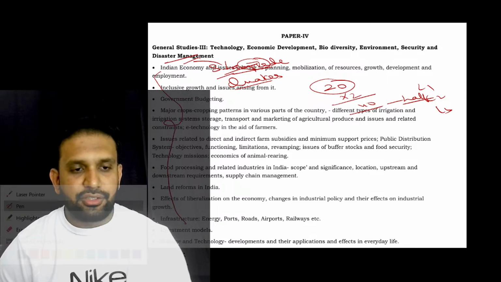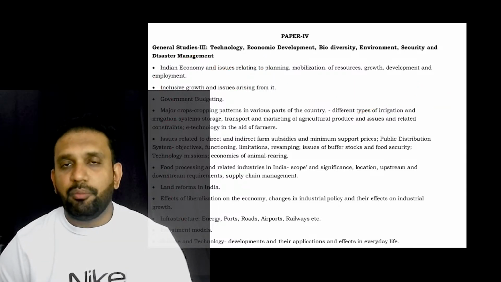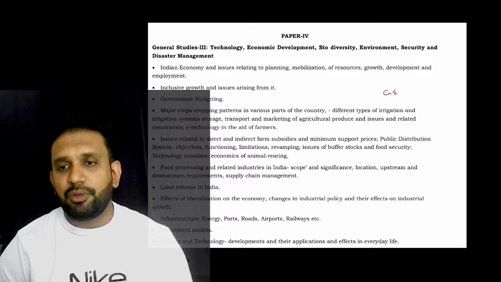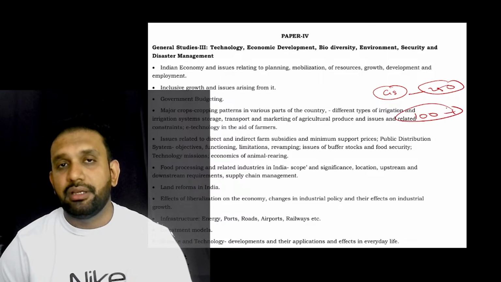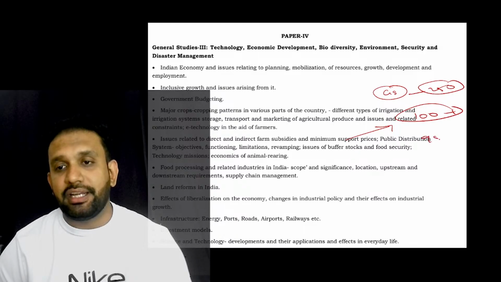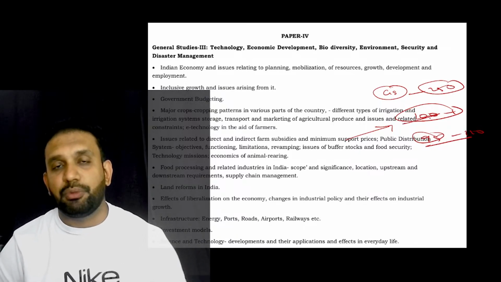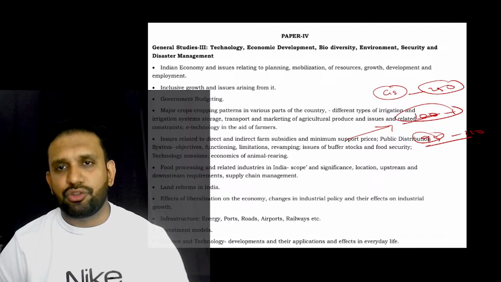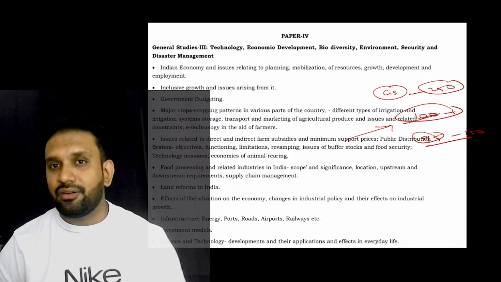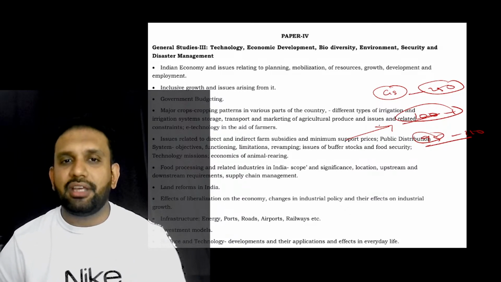Okay, right. So economy is not only important for GS paper 3, which is a 250 marks paper, almost 100 plus marks are coming from economy. If you are very good in economy, this paper is done. Basically the toppers will get around 95 to 110. So if you are reading economy very well, you can score in this paper. And it is very easy also, because if you know it, you can easily write in economy. You don't have to elaborate like history or polity, which do not have set points to write. But economy has set points to write.